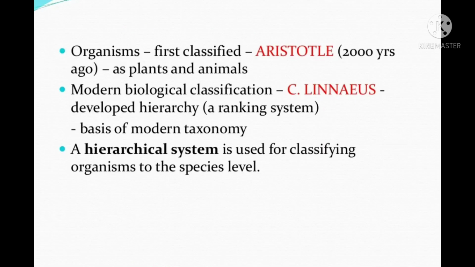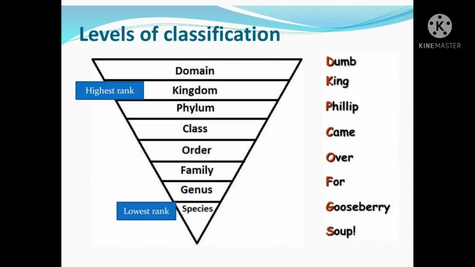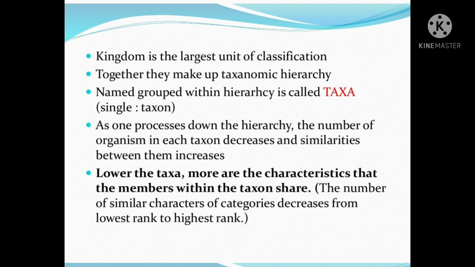Organisms were first classified by Aristotle 2000 years ago as plants and animals. For modern biological classification, Linnaeus developed a hierarchy, a ranking system that is the basis of modern taxonomy. A hierarchical system is used for classifying organisms to the species level. Levels of classification from lowest rank to highest rank: species, genus, family, order, class, phylum, kingdom, domain. Kingdom is the largest unit of classification.